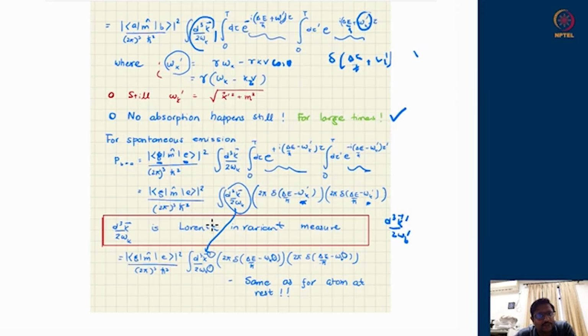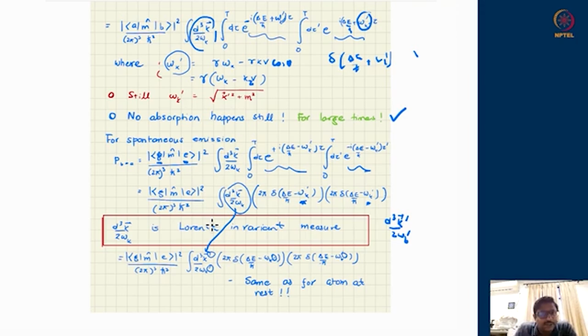Why should two inertial frames become different if we are looking at the same exact process? Okay, and probability is a number. Those things are supposed to be Lorentz invariant. The number of transitions, which is dictated by probability, should not change from frame to frame. Suppose I start with 100,000 atoms in the excited state, and there is a 30% chance of spontaneous emission. That means after a long time I should get 30,000 atoms in the ground state and 70,000 in the excited state or so. This ratio should be the same in all inertial frames. It is not that the atom in a ground state appears as excited state to some other inertial observer.